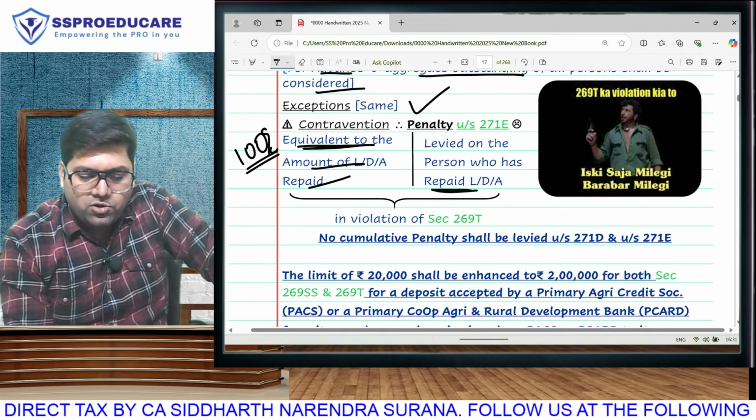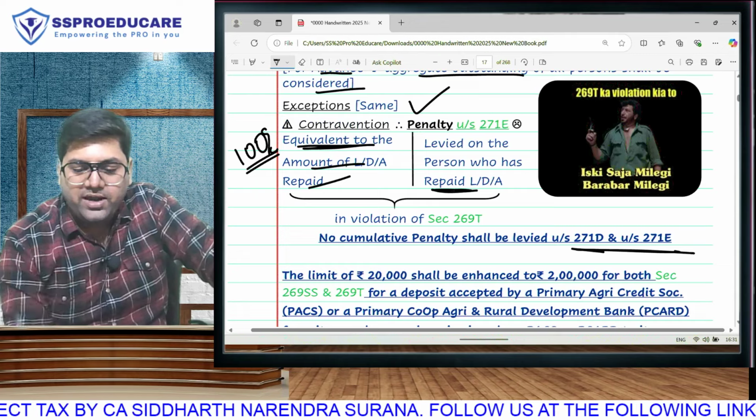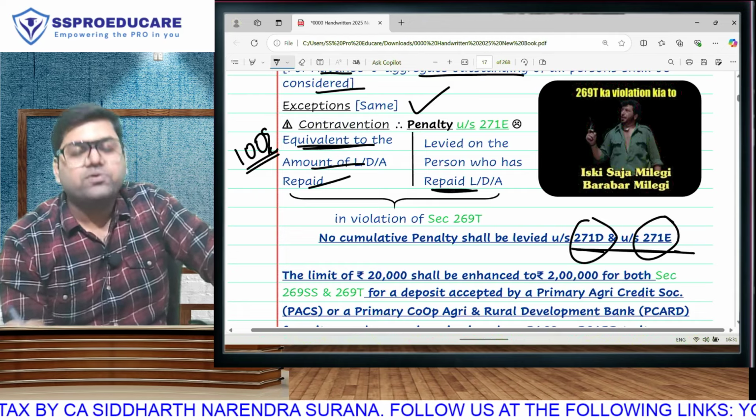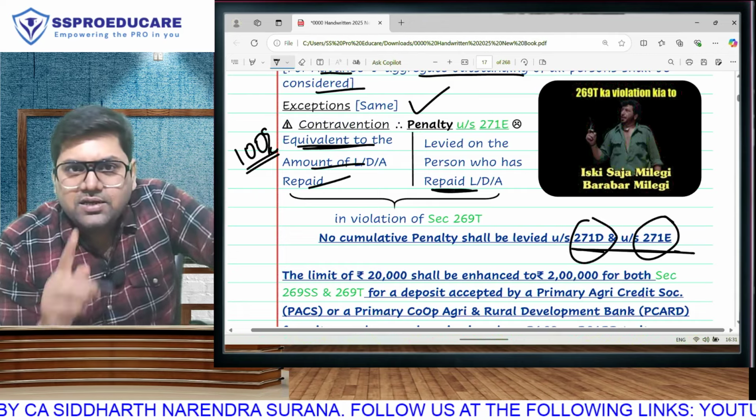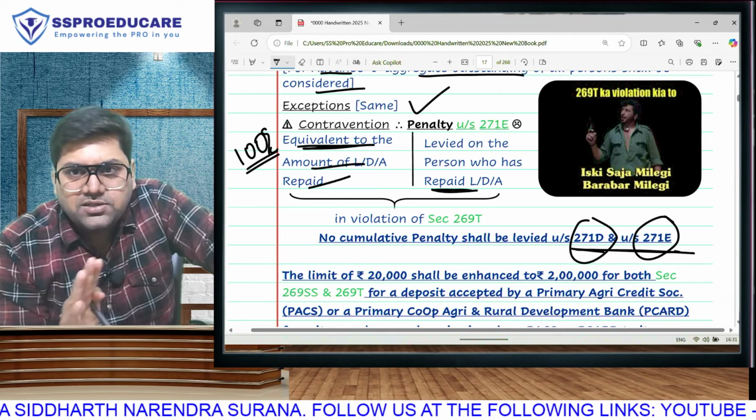Finally, there will be no cumulative penalty. If you take a cash loan and you pay this penalty, the same amount when you repay won't be penalized again. There won't be cumulative penalty on the same amount.